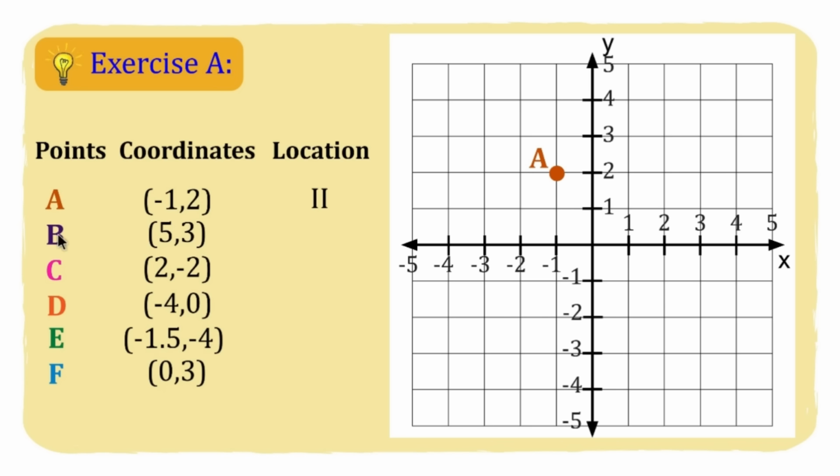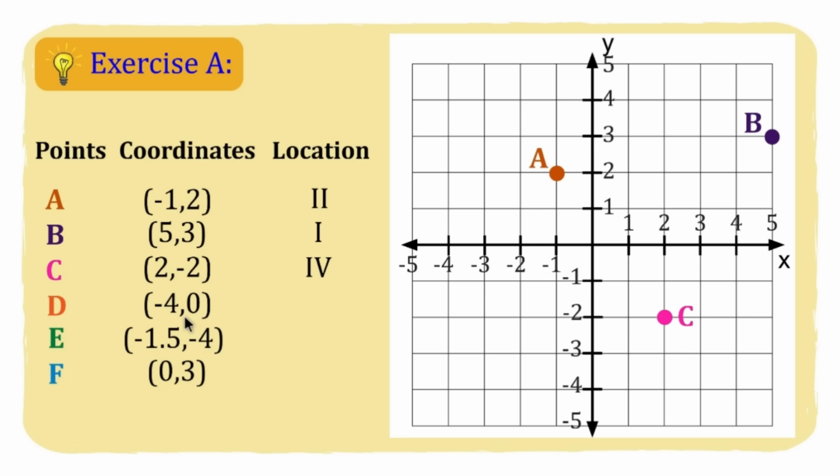Next, we have here point B with the coordinates 5, 3. Asan po siya? Okay, sa taas po ng 5 and then sa right side ng 3 sa y-axis. So we have here, location is quadrant 1. Next one, we have here letter C. Okay, let's plot 2, negative 2. So it's here, dito po sa quadrant 4. We have here 2, under 2, and then we have on the right side of negative 2.